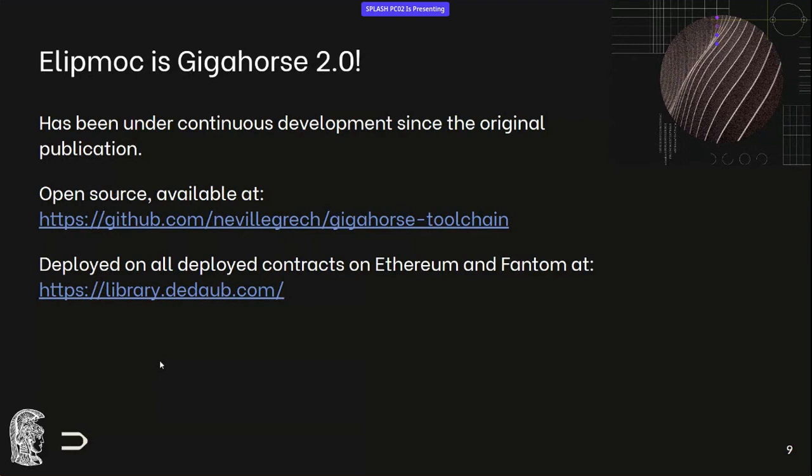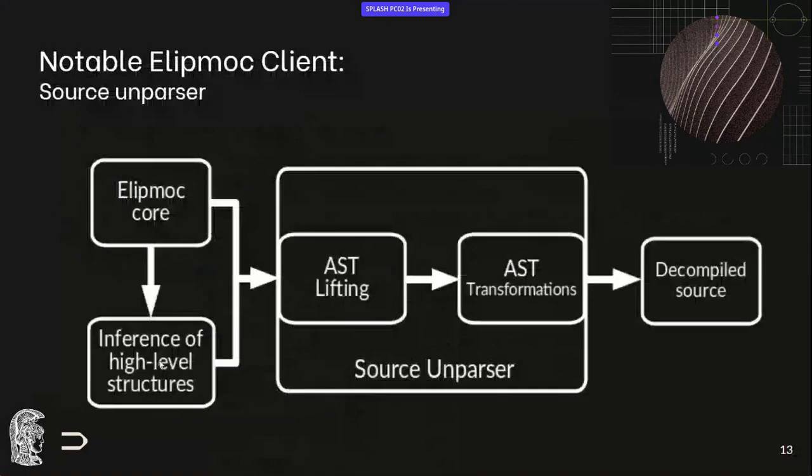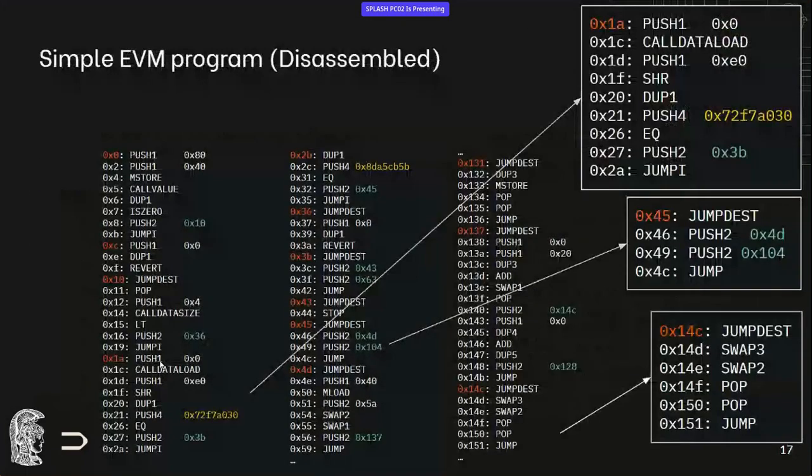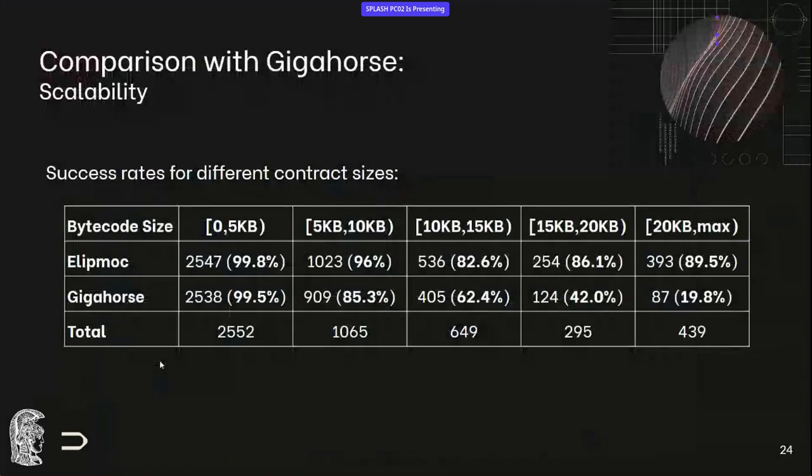Maybe going a little bit beyond your topic, but if you look at the scalability result table again, it wasn't really a clear dependence. Of course, clearly dependent on the sizes. Yes. So I was curious about the remaining 10% beyond that 20 kilobyte. Is that all the sheer size, or what? Can you elaborate on what makes you unable to decompile certain contracts? Okay, so for our tool, right? For Elipmoc. Yes, of course.